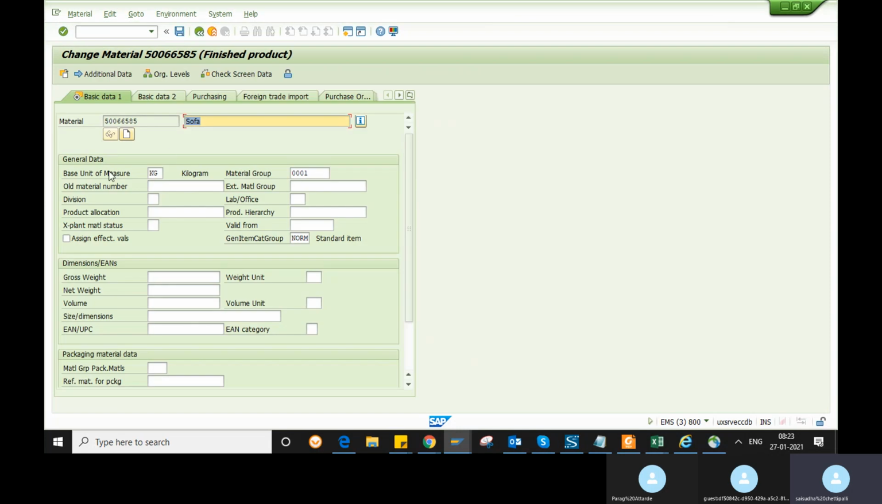So with this we will complete the material master configuration. We have discussed the transaction codes also, and we discussed the tables of material master also. And from next time onwards, we will start the vendor master, the supplier master.